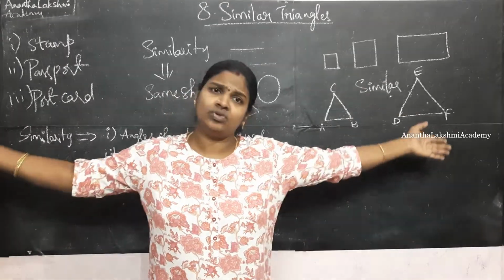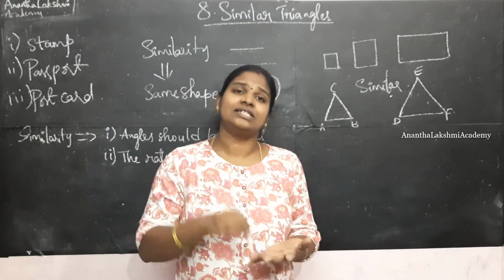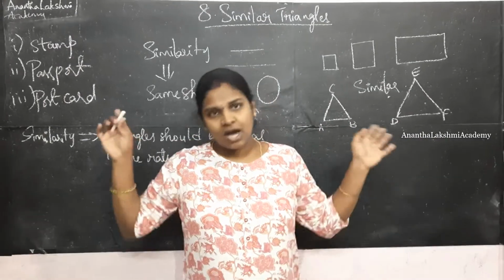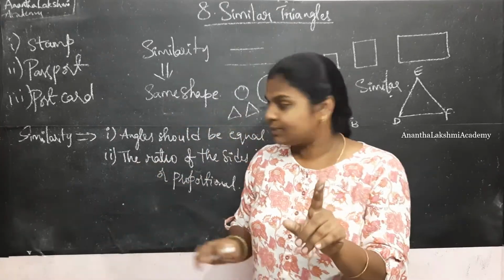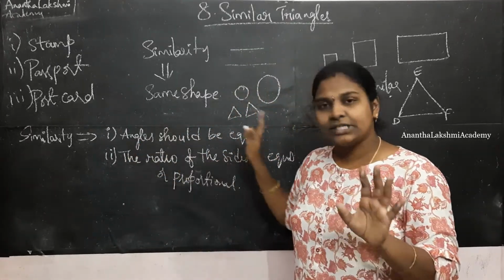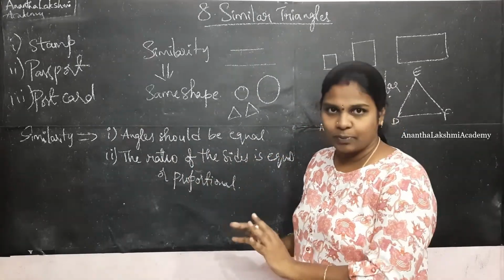Polygons is a huge set wherein all the polygons like rectangle, triangle, square, rhombus are the subsets of it. Now, for a polygon to be similar, what did we say? Angles should be equal and the ratio of the sides should be equal or proportional.